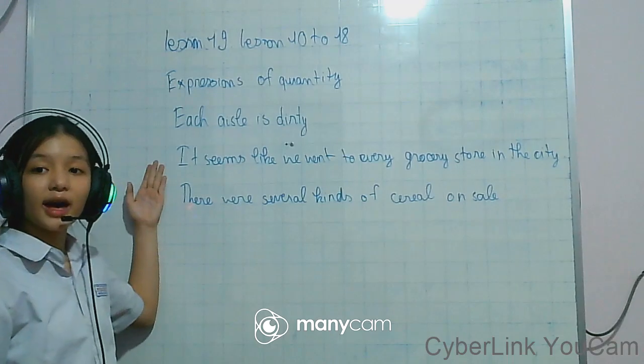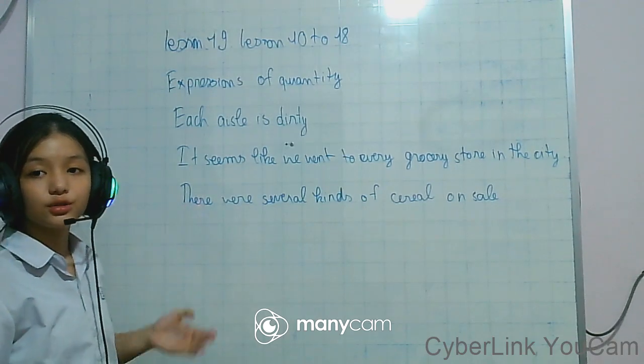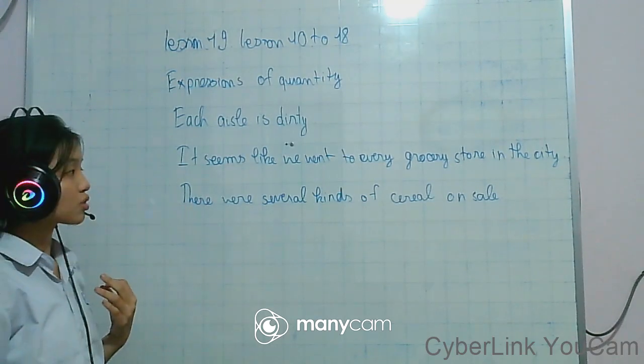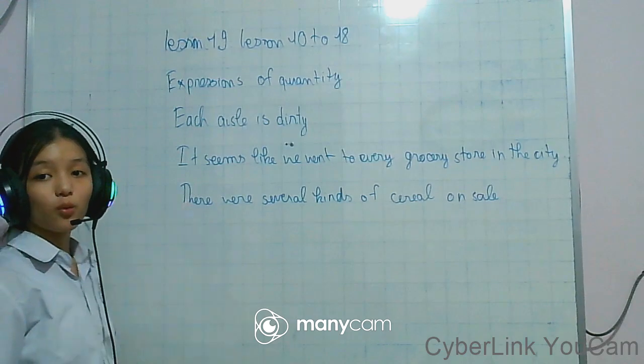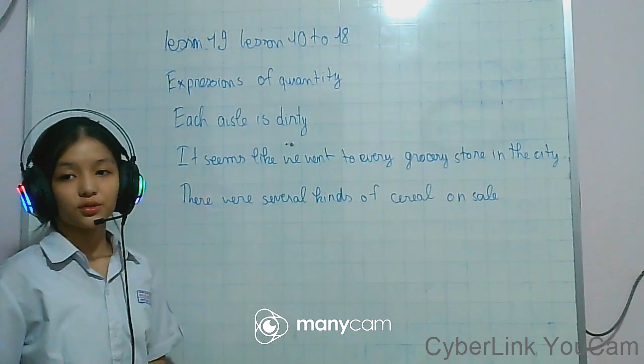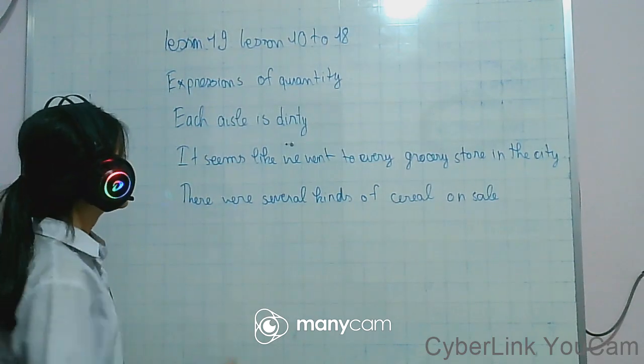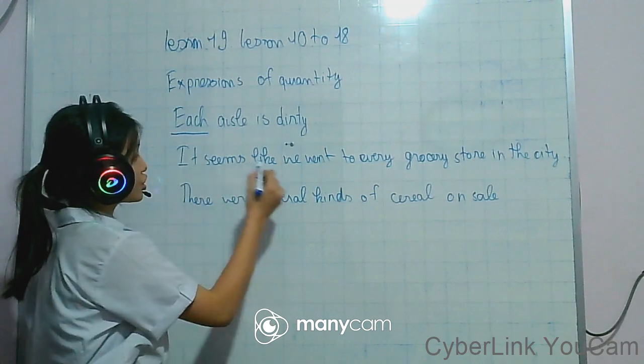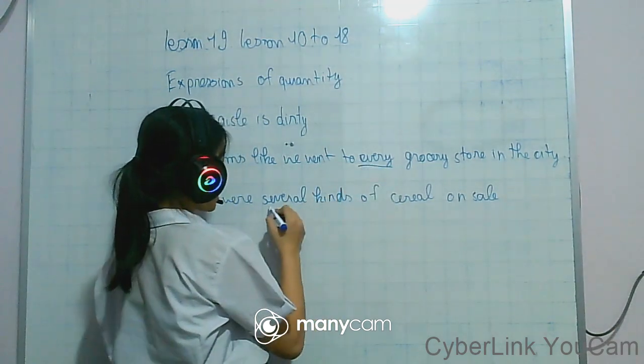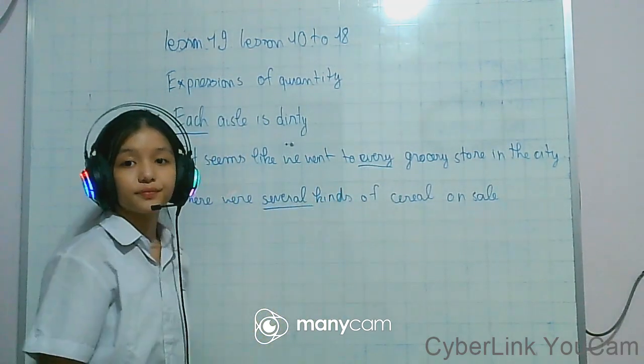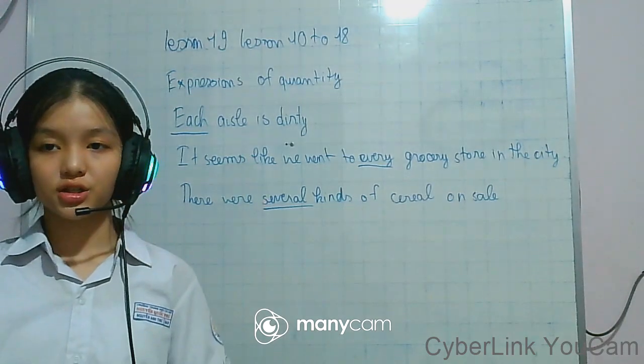It seems like we went to every grocery store in the city. There were several kinds of cereal on sale. So in these sentences we have each, every, and several. They are called expressions of quantity.